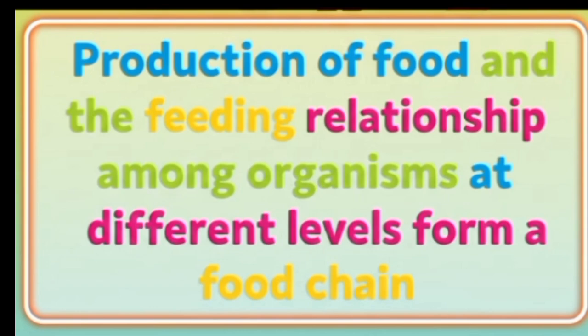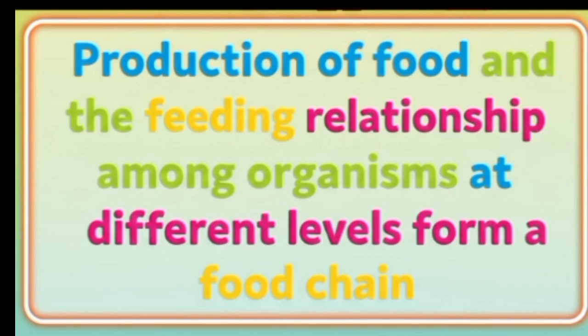As we all know, organisms need energy for their survival and for their life activities. In living organisms, plants are the only organisms that can prepare food for themselves and also for all other living organisms. Animals directly depend upon plants for their food and on other animals, and in this way they make a relationship of eating and being eaten. In the whole process, sunlight energy stored in plants as food, as chemical energy, is transferred from the producers to the consumers level. In the whole process they form links, and these links are called a food chain.